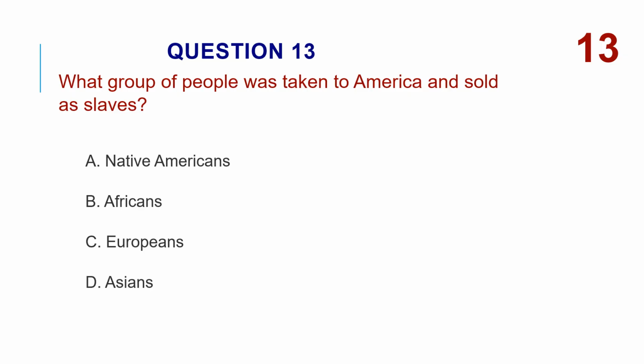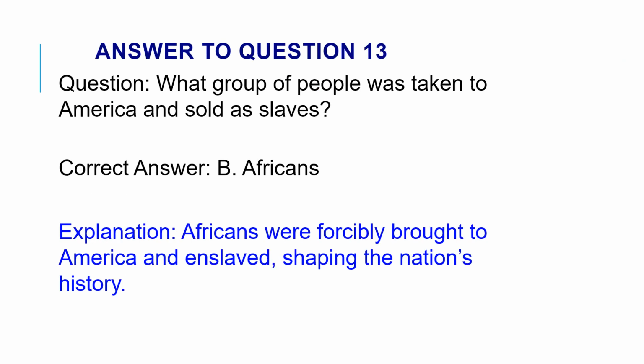What group of people was taken to America and sold as slaves? A, Native Americans. B, Africans. C, Europeans. D, Asians. The correct answer is B, Africans. Africans were forcibly brought to America and enslaved, shaping the nation's history.